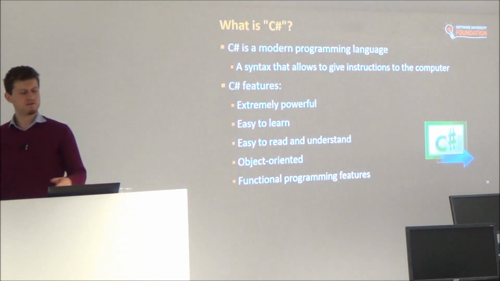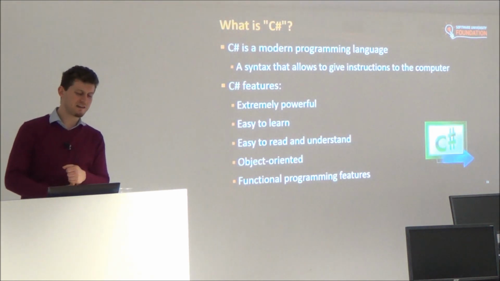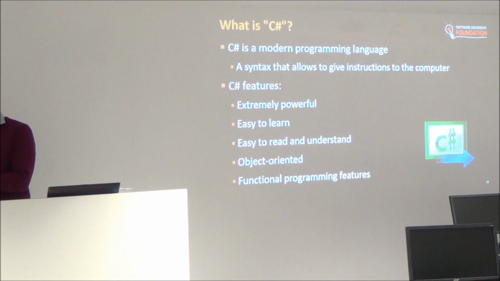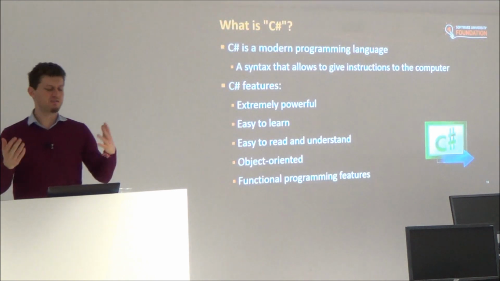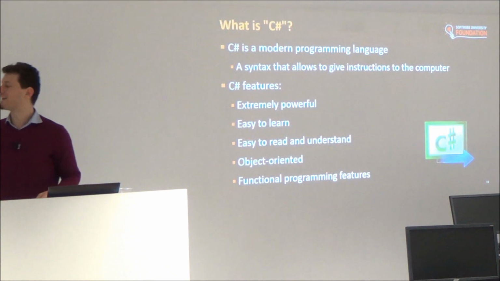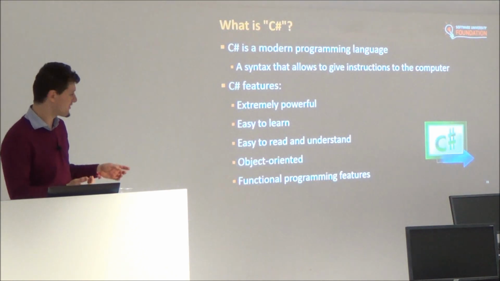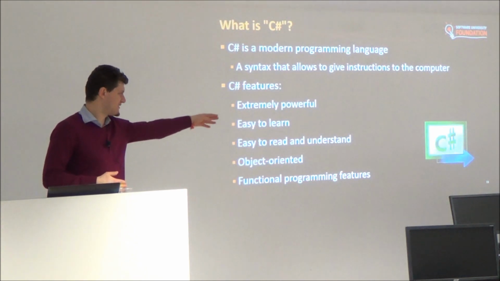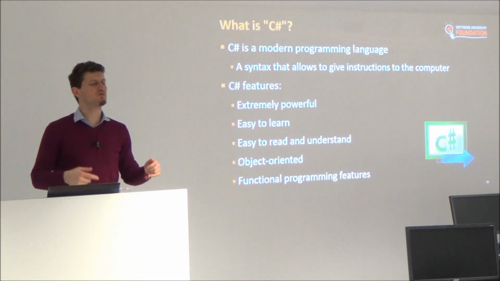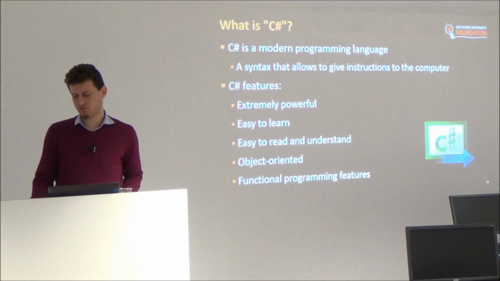C# combines procedural programming with object-oriented programming with functional programming. These are the three main paradigms of computer programming today. Functional languages like Haskell, F#, Lisp, and others are integrated into C# due to its lambda expressions.